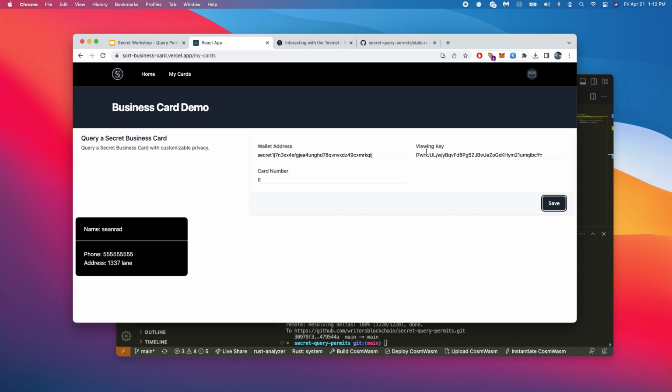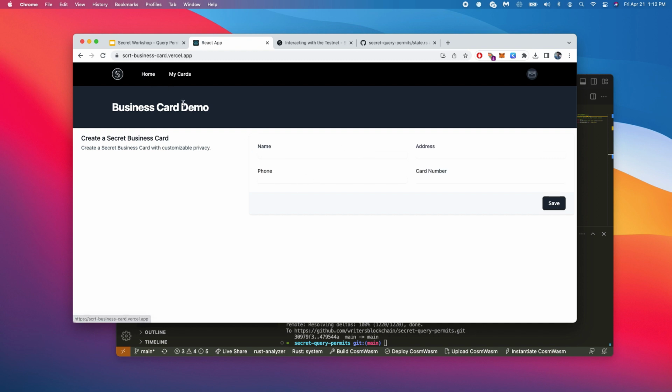What we're going to be doing today, in this updated tutorial with query permits, is writing our contract so that in the card struct that we create, which just contains this information, name, address, phone, card number, we're also going to add a vec, which is just like an array in Rust. In that vec, we're going to store whitelisted addresses that are allowed to access the card we make. Anyone who is in that array, any wallet address, can then access the card only if they also have the proper query permit.